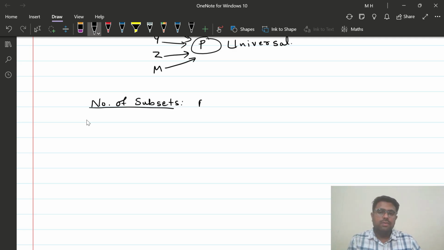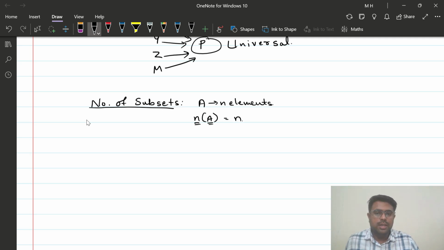If A has n elements, we also denote it as n(A). If n(A) is equal to n, that is, the number of elements in the set A is equal to n, then the number of subsets of A is going to be 2 raised to n.